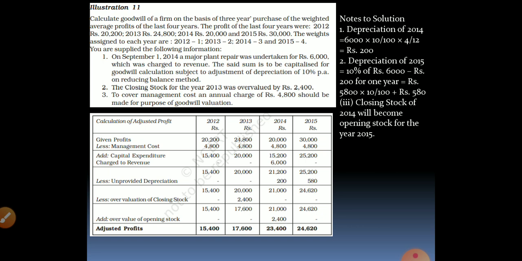So, you have the calculation of adjusted profit here. Before that, let us see the working notes. Now, depreciation on 6,000 has to be calculated for 2014 and 2015 at 10% per annum. When did this take place? On 1st September 2014. Now, have they mentioned when the books are closed?